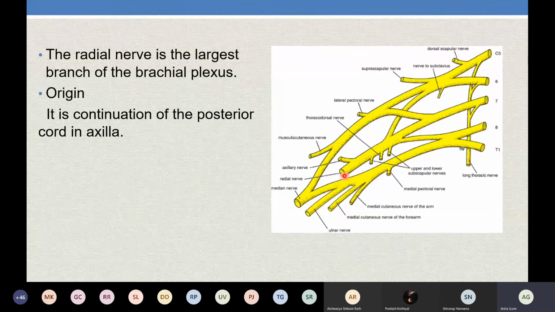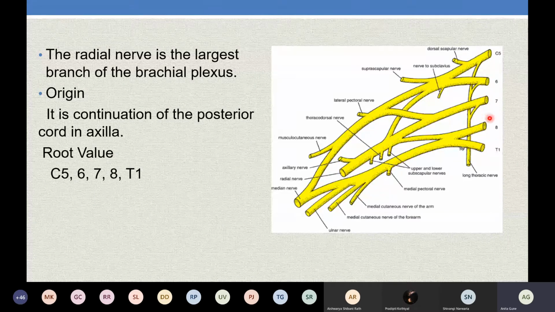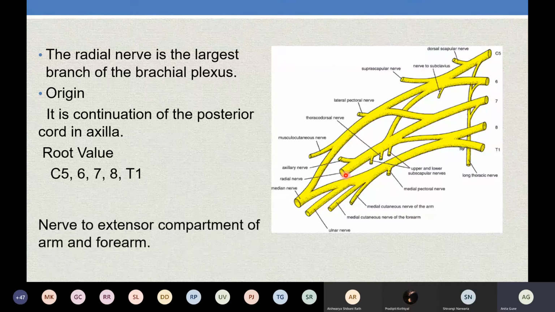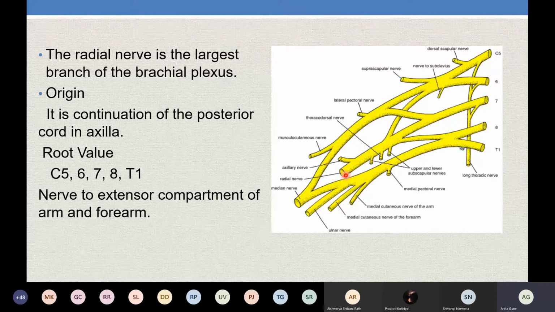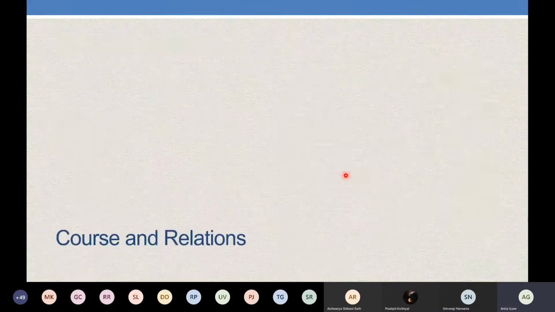As it is a continuation of the posterior cord, its root value is C5, 6, 7, 8 and T1. So all the roots give a contribution to the formation of the radial nerve, which is the largest branch of the brachial plexus, and it is a continuation of the posterior cord. In the axilla, it will continue as the radial nerve. It goes to the posterior compartment, so it is supplying all the extensors of the arm and the forearm. So it is the nerve to the extensor compartment of the arm and the forearm.